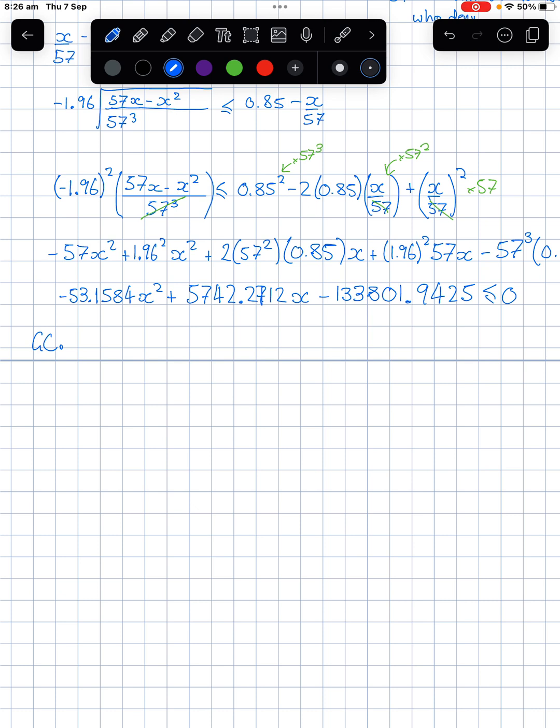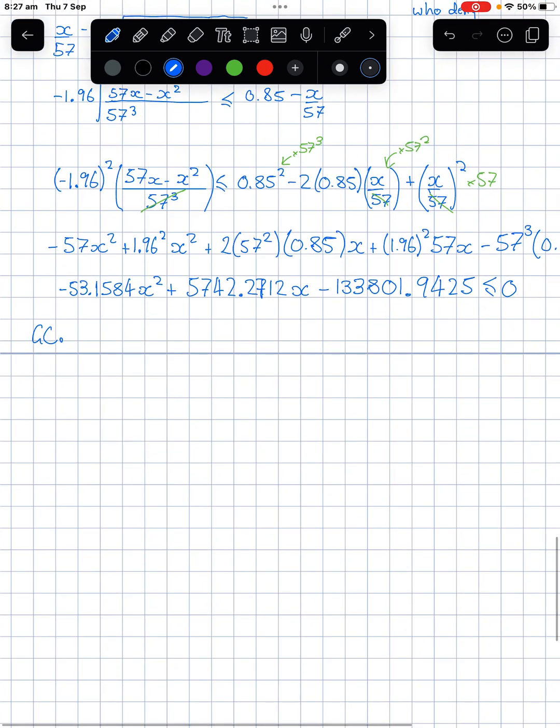I think I've stuffed up this first value because 53, I don't know why I've done 50. Okay, this value here I seem to have stuffed up, I think.